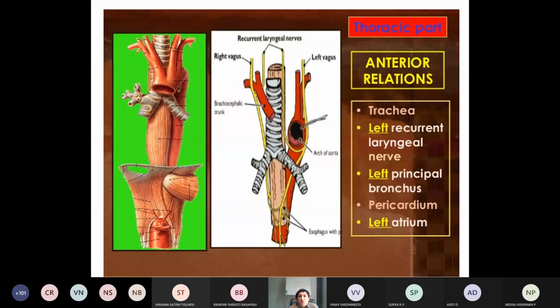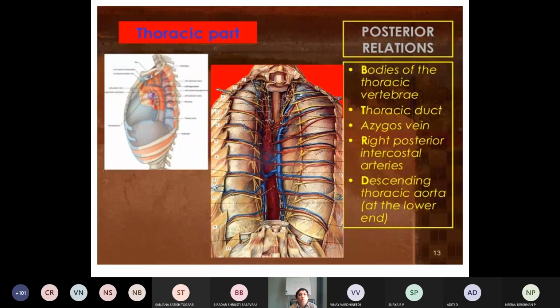Okay. Thoracic part, what are the relations? Posterior relations. Here also some thoracic vertebra, thoracic duct, azygos vein, right posterior intercostal arteries, and descending thoracic aorta. These are the structures which are related posterior to the esophagus at the thoracic level, thoracic part.